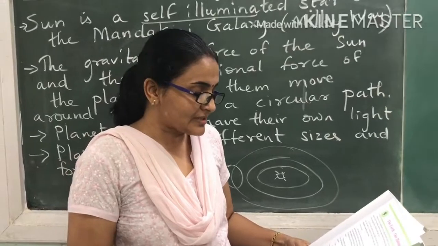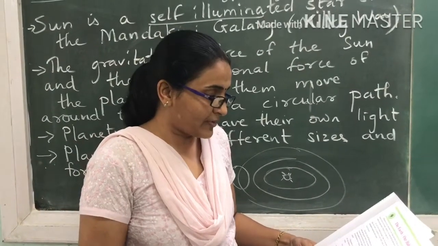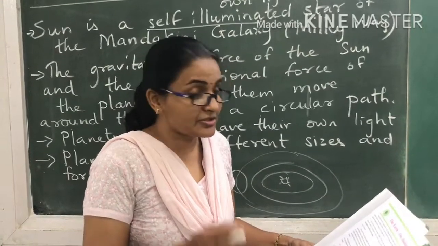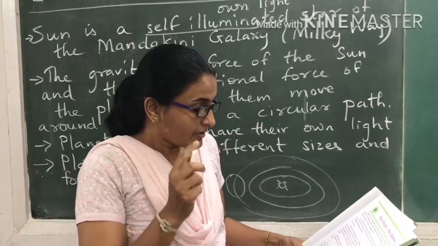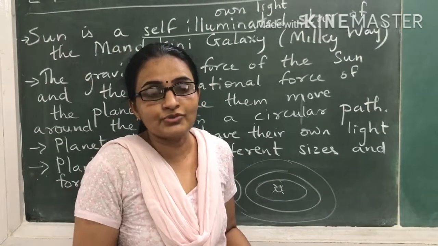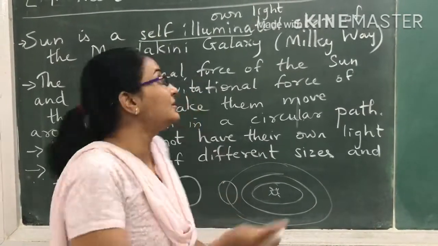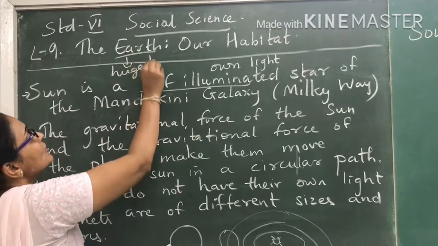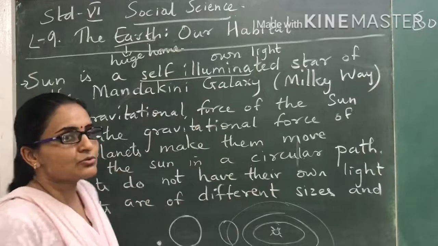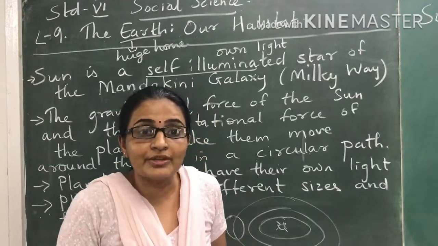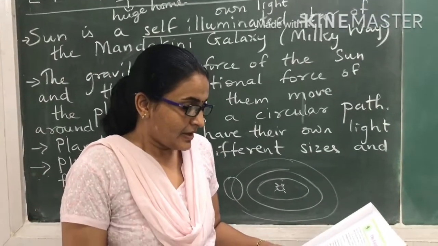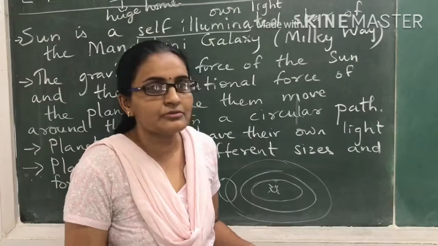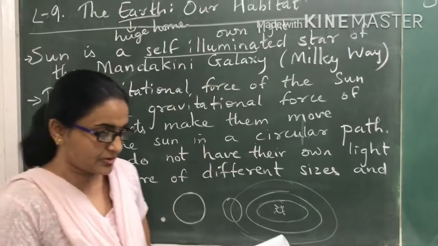Such a question arises in all of our minds. The answer is very simple: my home and my village are on the earth. The earth is called a huge home. So how have they explained the earth? The earth is a very big home, a huge home where so many plants, so many animals, so many living things, so many human beings live, which is very huge. So let's know about our huge earth.